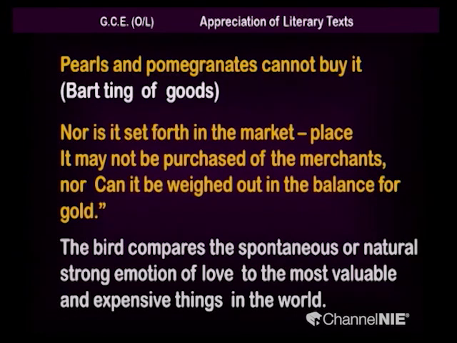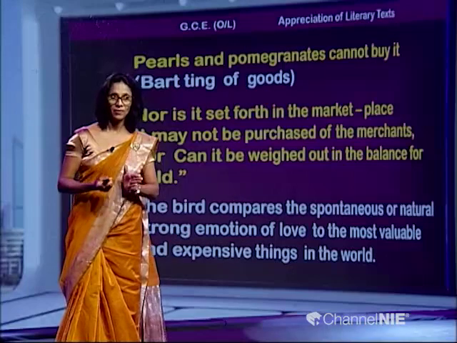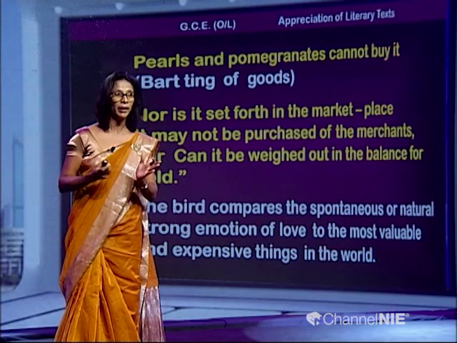So, in good old days, before people started using money, they exchanged items, and they gave certain items to the value of that they could buy something else. That is how this selling and buying took place, right. So, pearls and pomegranates cannot buy it. Then bartering of goods, the idea of that I explained to you, right.